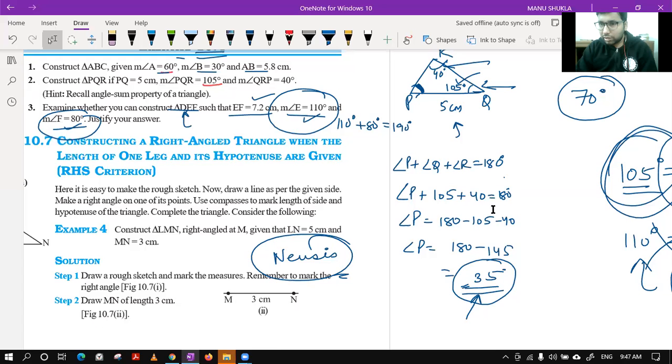Because the sum of angles property tells that the sum should be 180 degree. Yes, Bani, it is correct. Because the sum is more than 180 degree, that's why it is not possible to have this triangle.